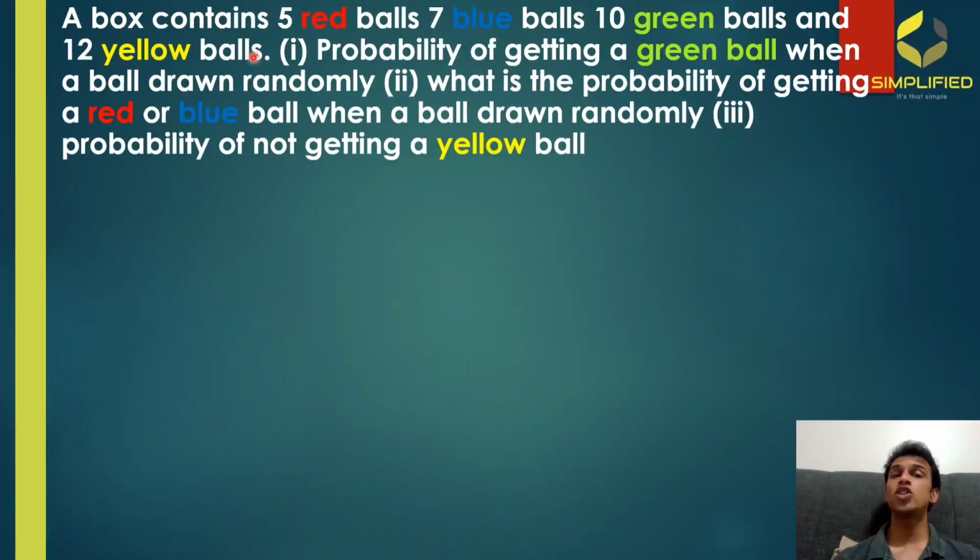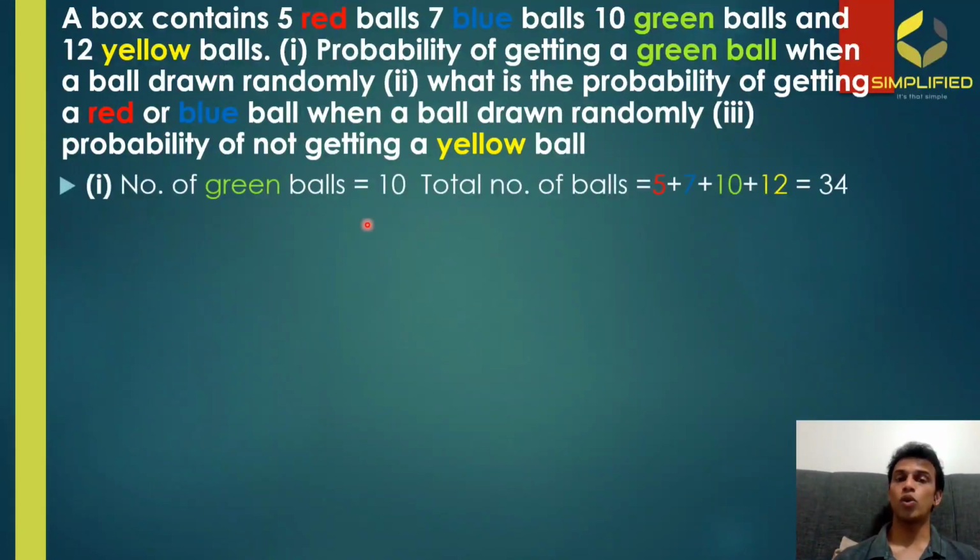So we need to find the total possible outcomes first, and in that case you need to sum up the total number of balls, which means you need to add up 5 plus 7 plus 10 plus 12. So the total number of balls is going to be 34 after finding the sum of 5, 7, 10, and 12. Now we need to find the probability of getting a green ball in the first question. So we know that there are only 10 green balls in the box.